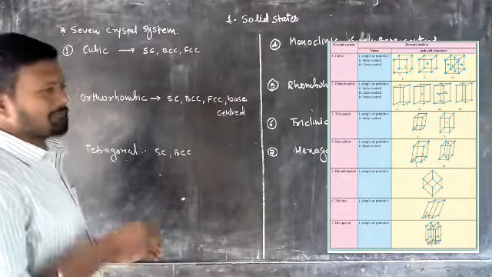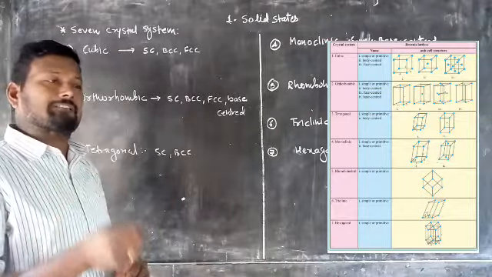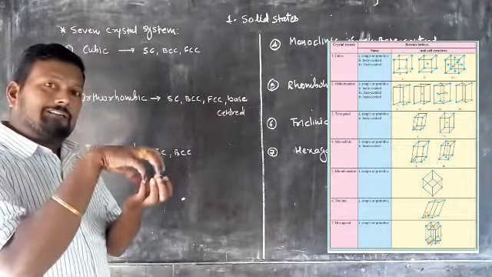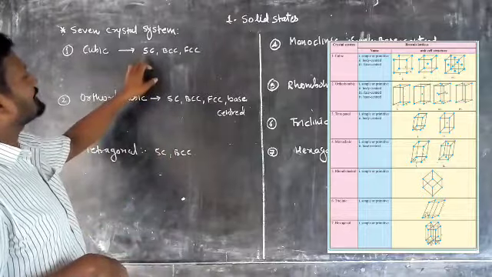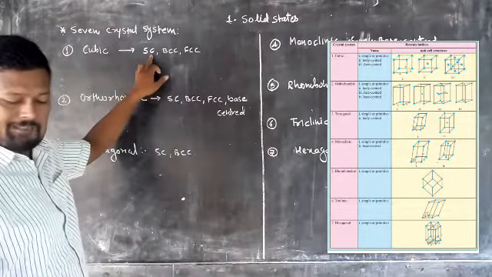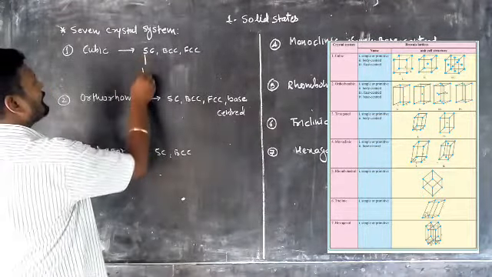In that condition, when we arrange the lattice points into that unit cell, it has a simple cube that is known as the primitive unit cell.